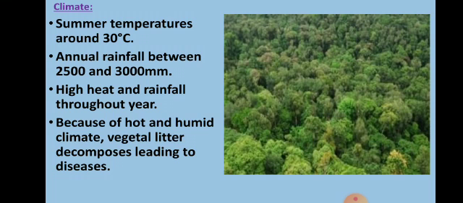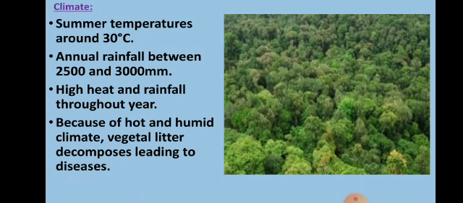Because of hot and humid climate, vegetal litter decomposes leading to diseases. Now here at the equatorial, because of the rainfall throughout the year, good quantity of trees are growing, extended forests are there, means a large area is covered with forest, and because the climate is hot and humid, the forest litter, that means the vegetal litter, which we call leaf fall, the fallen leaves, so much in the dense forests accumulate. So all these litter because of the climate it decomposes and it is in very large quantity.